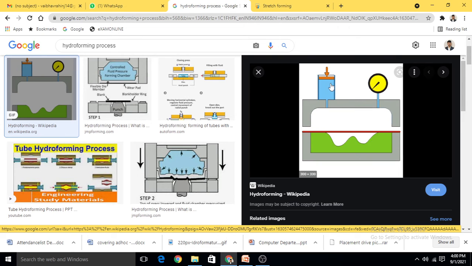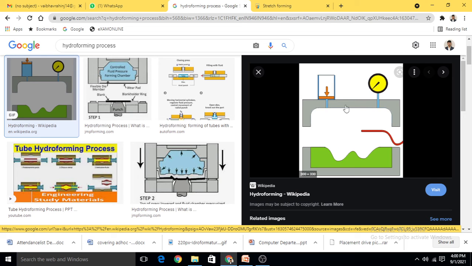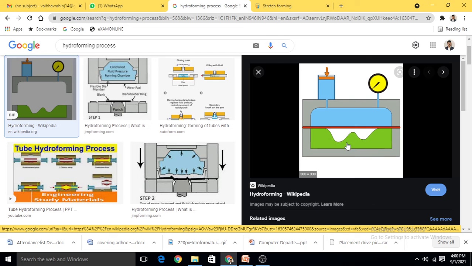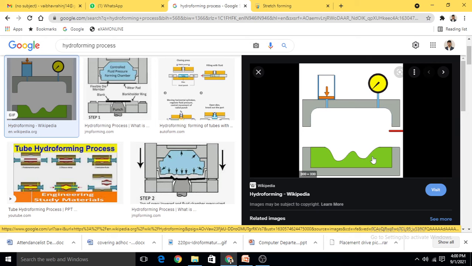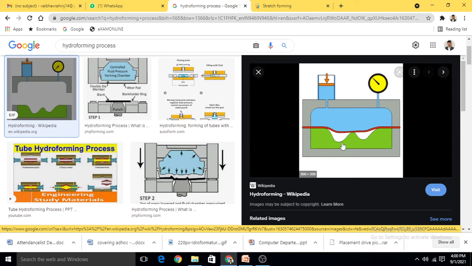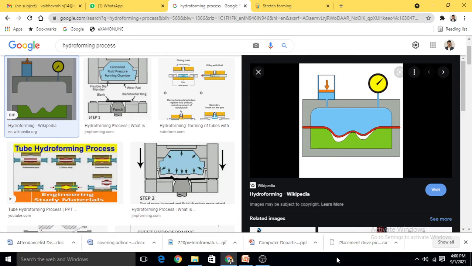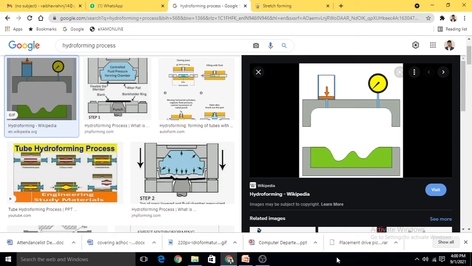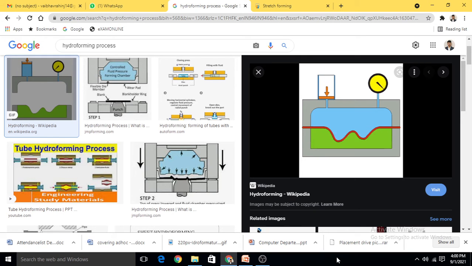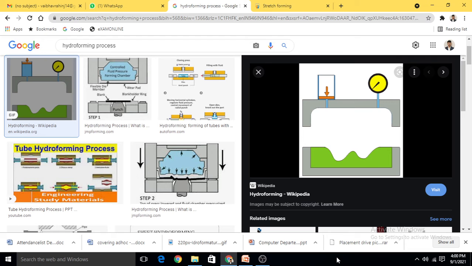When we apply pressure on this fluid, it will apply pressure on this sheet metal, and due to this high pressure the sheet metal takes our required shape. So this is the overall procedure of the hydroforming process. See this animation carefully. Okay, so this is the overall procedure of hydroforming.